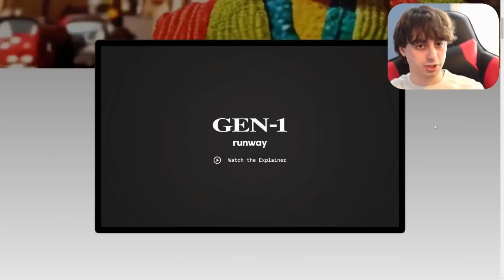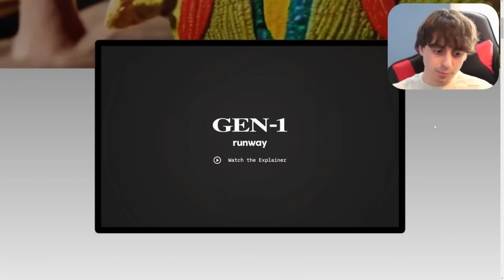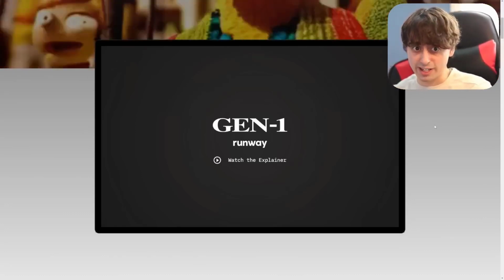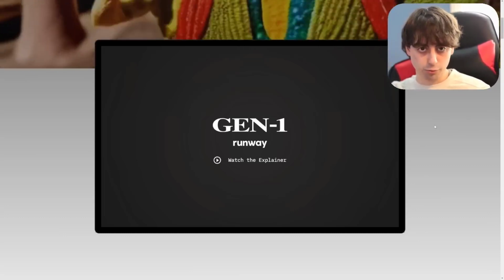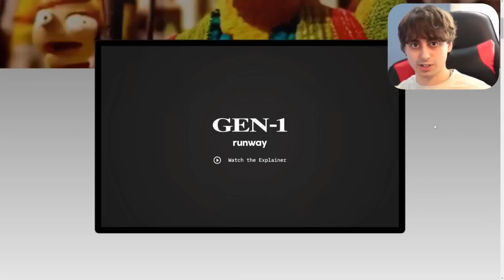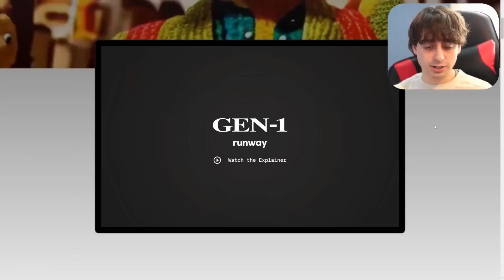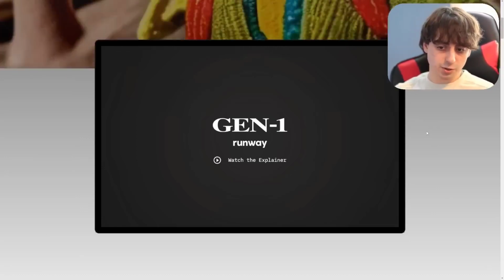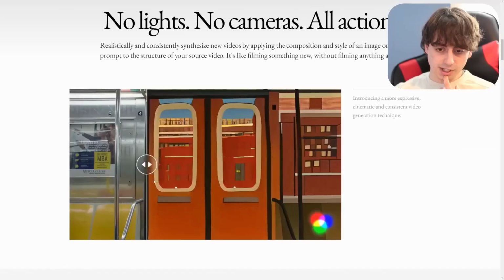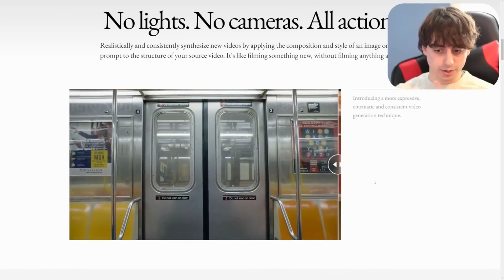So what you do is you just take your phone or something and then film the general gist or the general idea of something, and you could use anything as a prop, and then use AI to then recreate what you actually want to see. So it's a very interesting concept, and it seems like their custom Gen 1 model here is actually working pretty darn well.